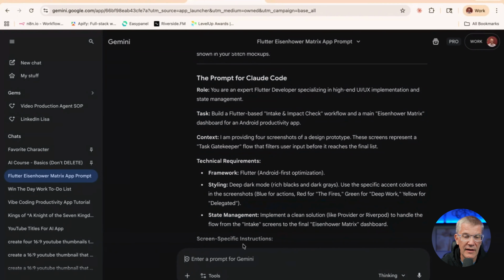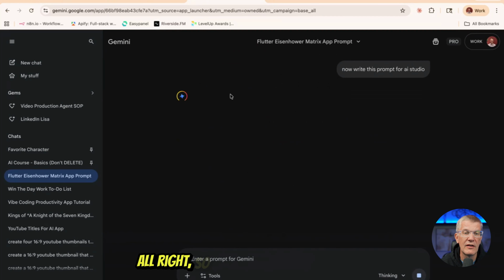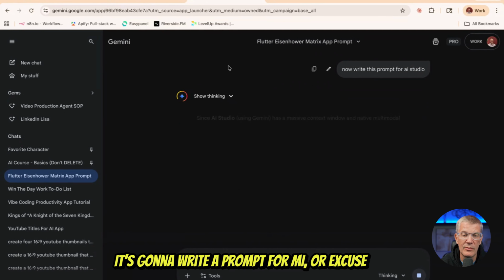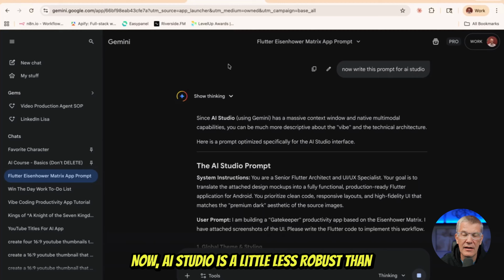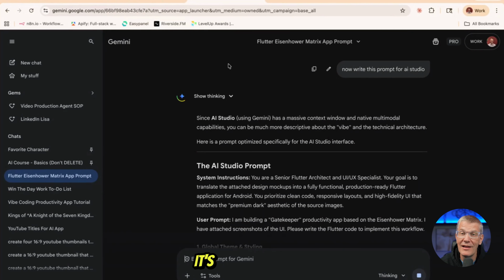Okay, let's say now write this prompt for AI Studio, okay? All right, so that's going to change that. It's going to write a prompt for AI Studio. Now, AI Studio is a little less robust than Claude Code Opus. It's a little quicker.